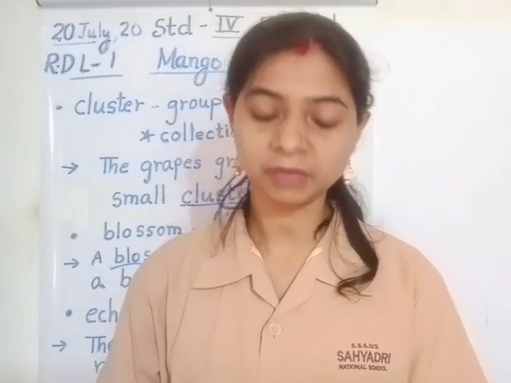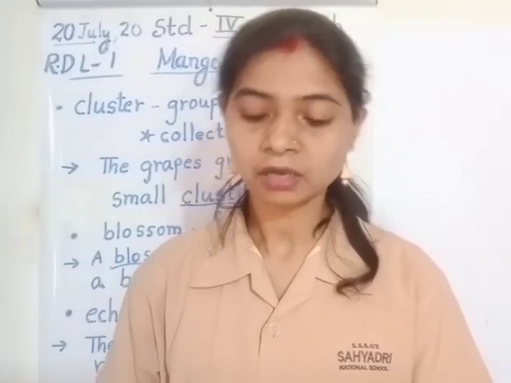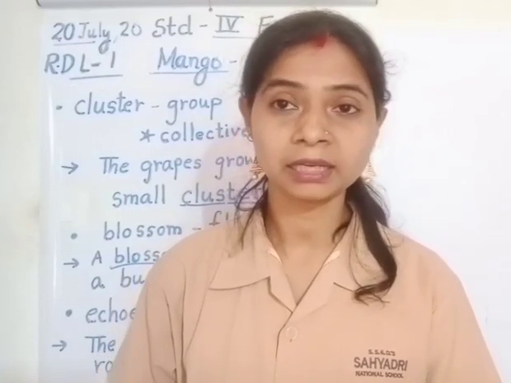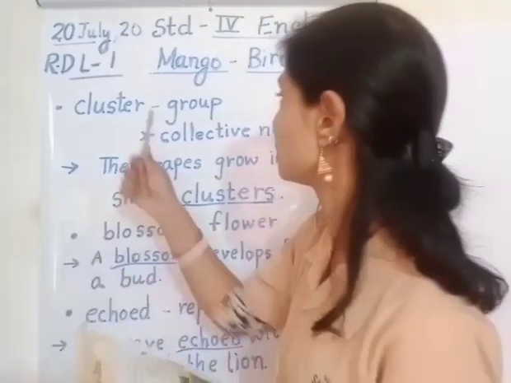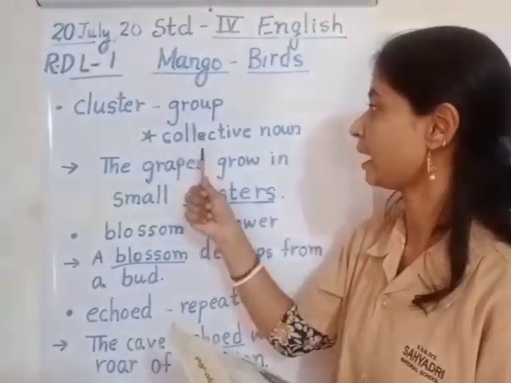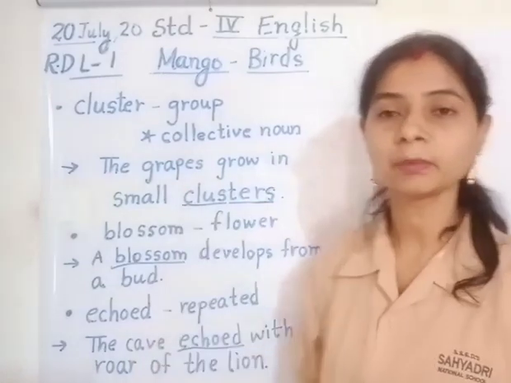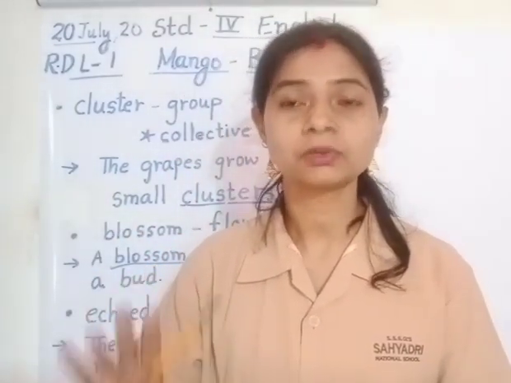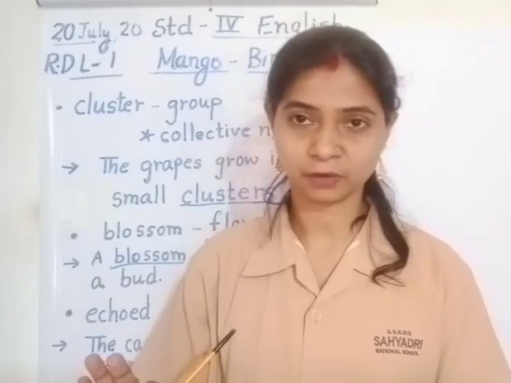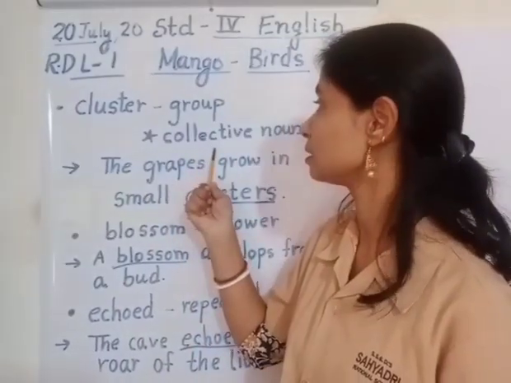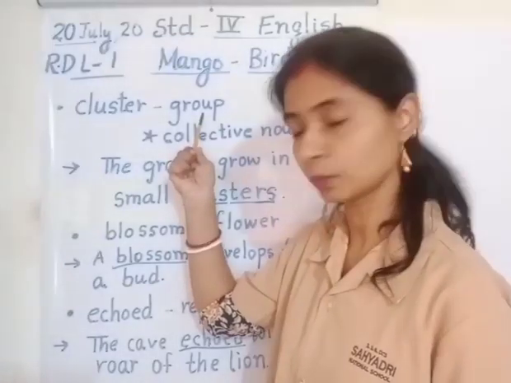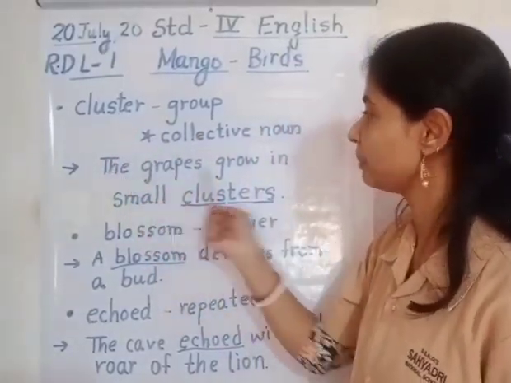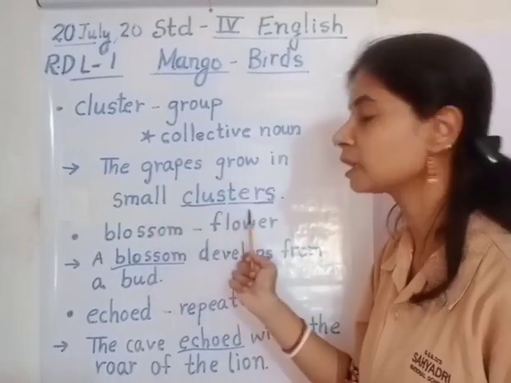Once upon a time in a forest, there was a small cluster of mango trees. Cluster means group. Underline the word cluster. So cluster is a group and it is a collective noun. If you remember, we have learned 4 types of noun, that is common noun, proper noun, material noun and collective noun. Okay, so collective noun is the noun which is used for a group. Let's have a sentence using the word cluster. The grapes grow in small clusters.